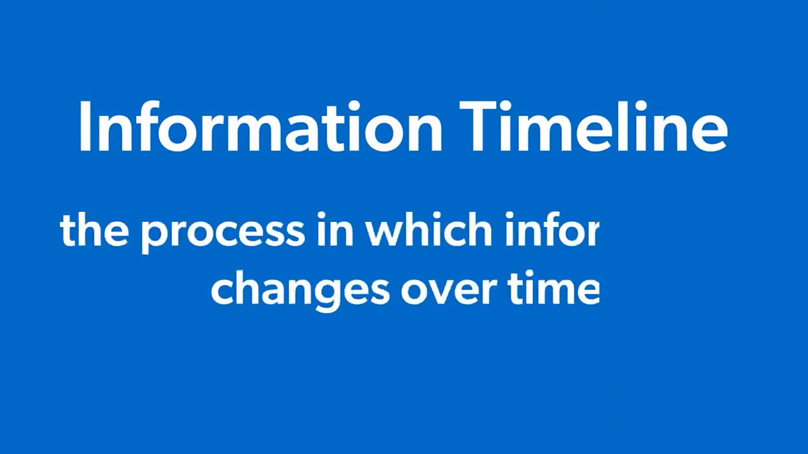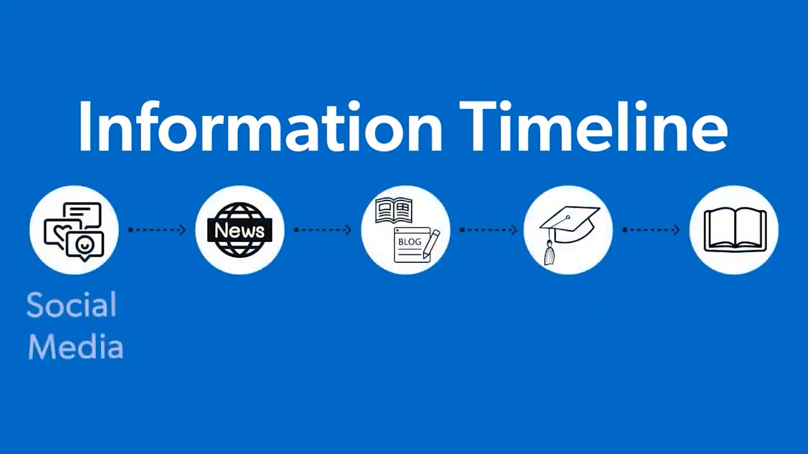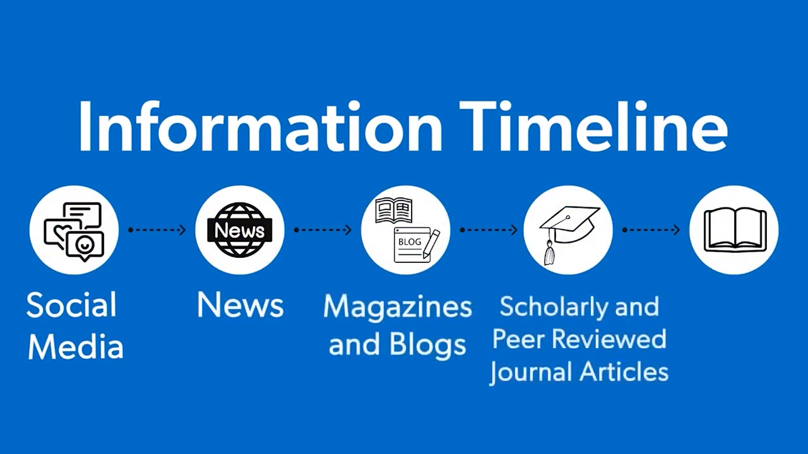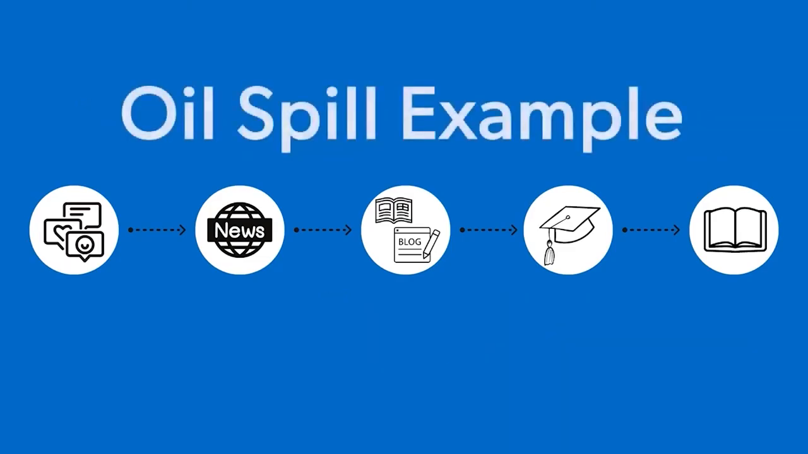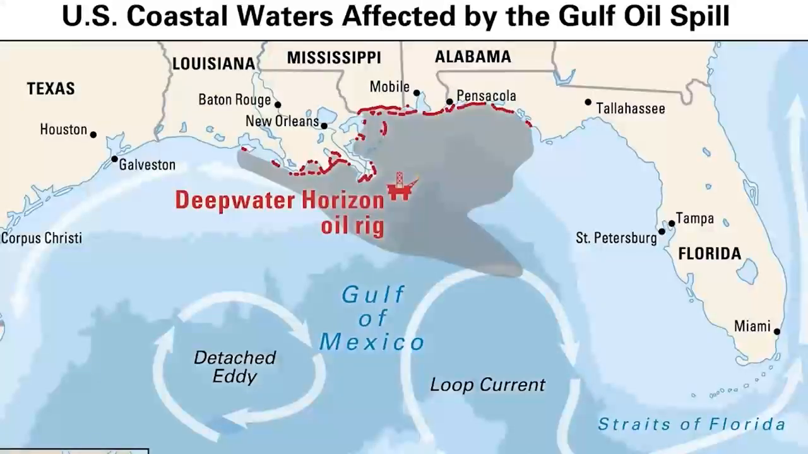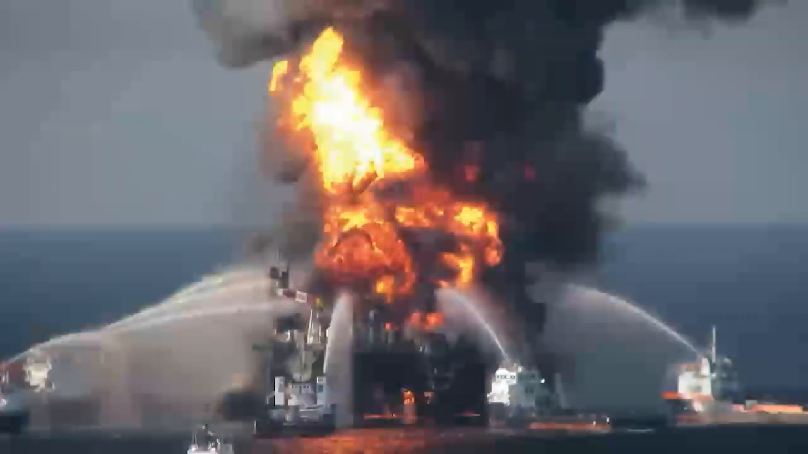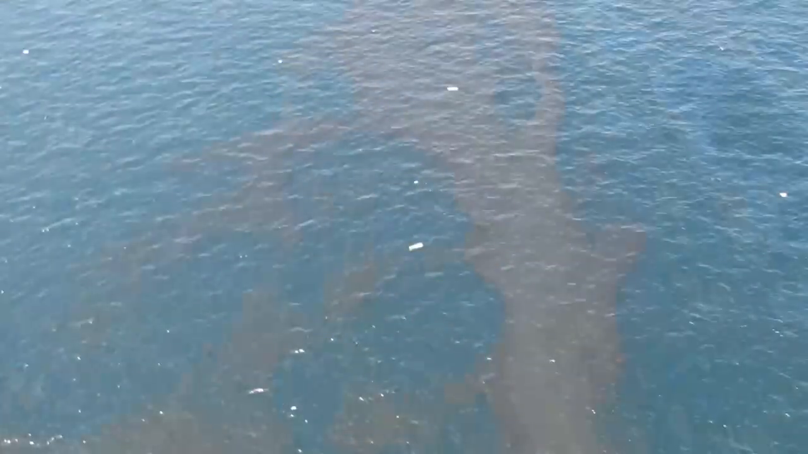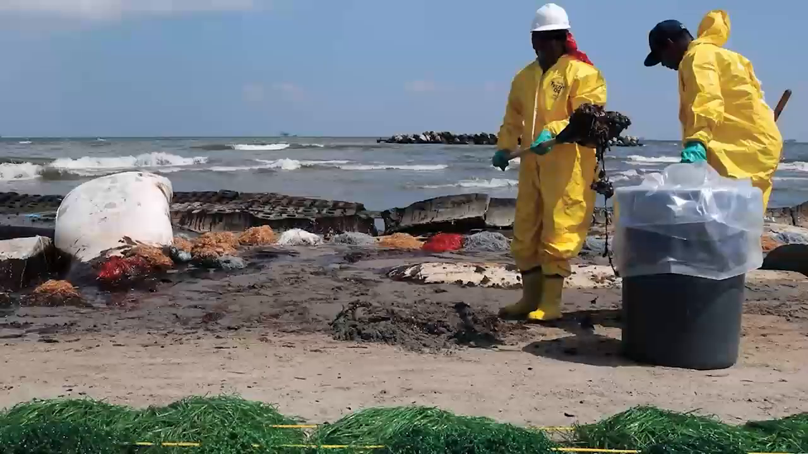The information timeline is the process in which information changes over time. Typically, an event happens and then the information timeline begins. The steps in the timeline include social media, news, magazines and blogs, scholarly and peer-reviewed journal articles, and books. Let us use an example of an oil spill to walk through the timeline. On April 20th, 2010, the Deepwater Horizon oil rig caught fire and sank in the Gulf of Mexico, eventually becoming the biggest oceanic oil spill in history.